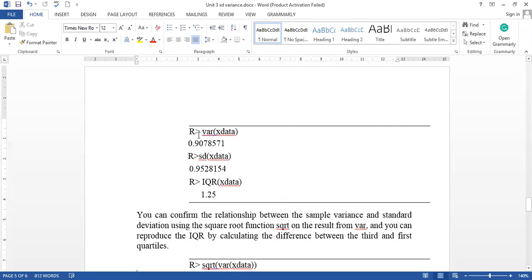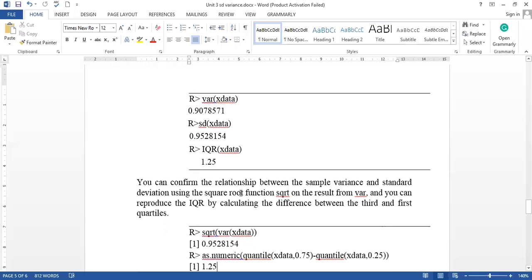So this is the calculation of the variance of the X data. X data is the same vector. We just write var here, and it will give me the variance. If we write SD, it will give me the standard deviation. And if we write IQR of X data, then it will give me the interquartile range.